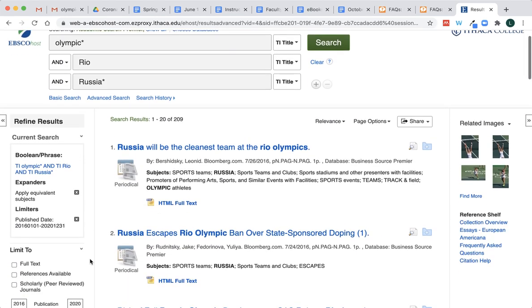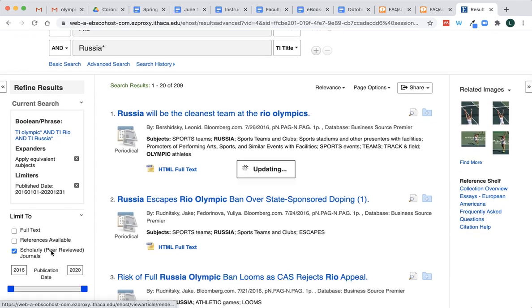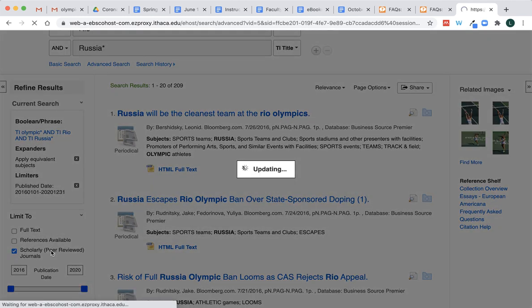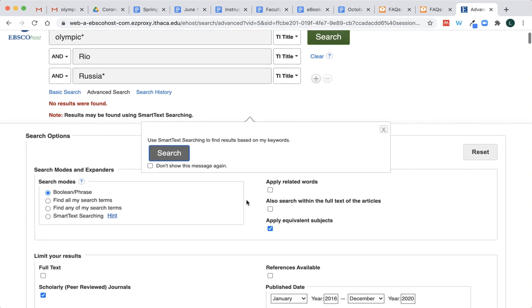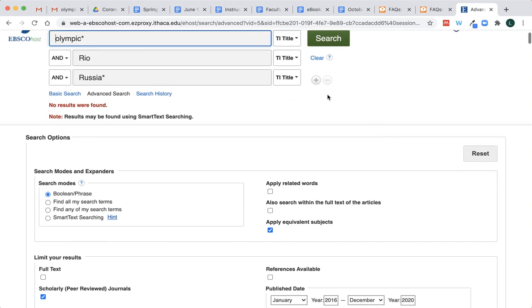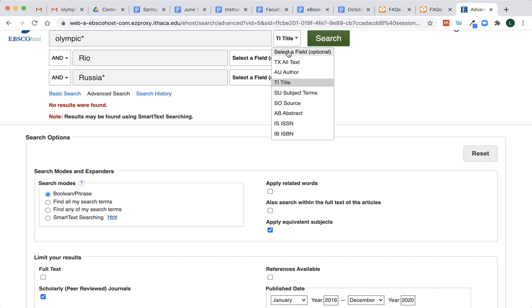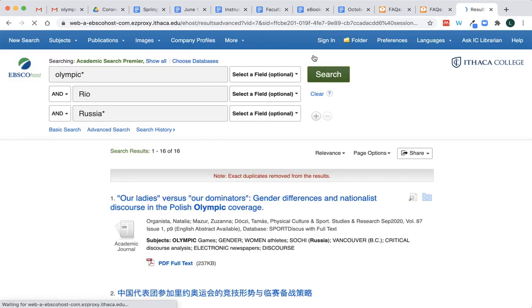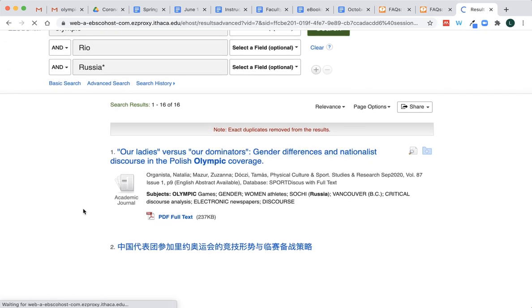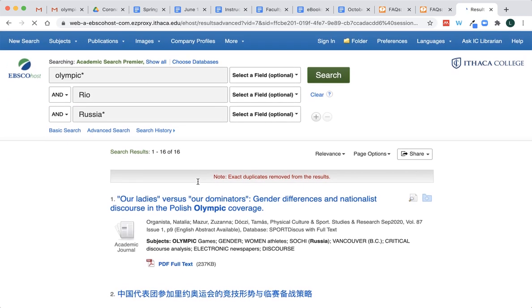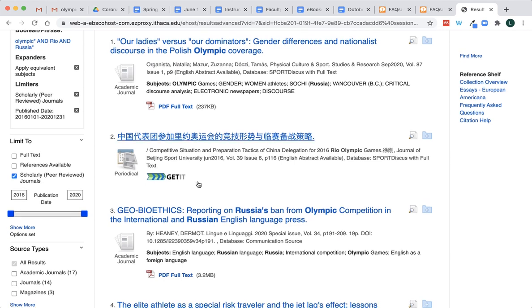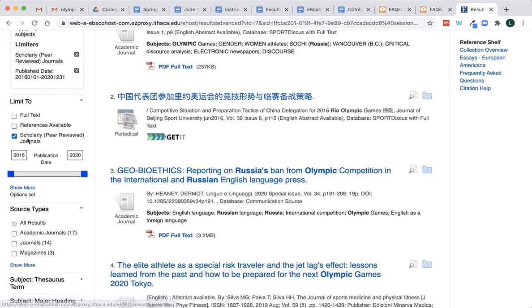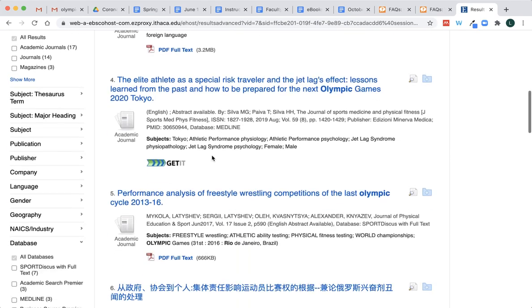However, if you wanted to find those scholarly articles, I have a feeling that there might not be any when we're limiting to title. So when that happens, you can set it back to the default, where it says select a field. The results are slow, but now you can see that we've limited to scholarly, and there are 16 scholarly articles.